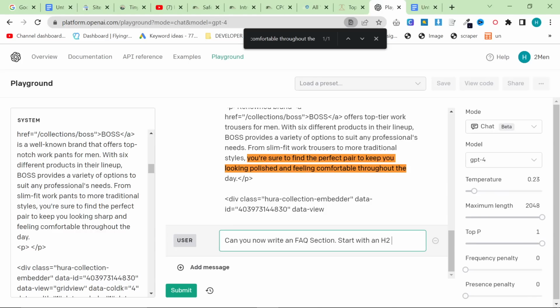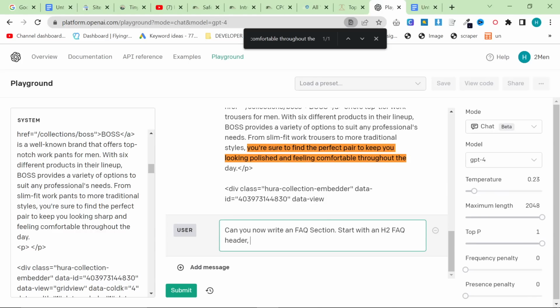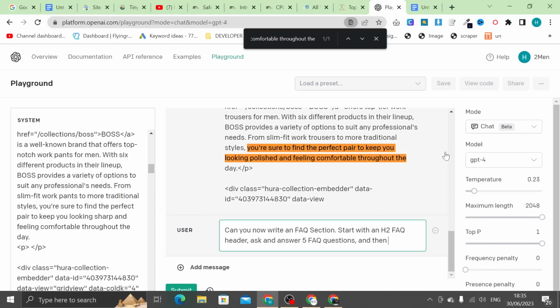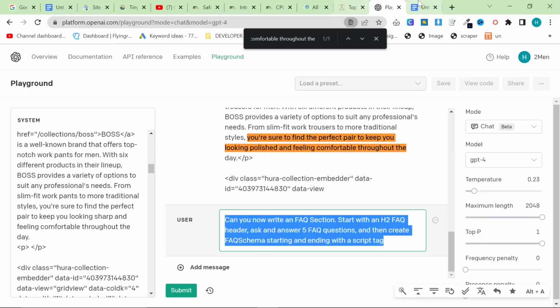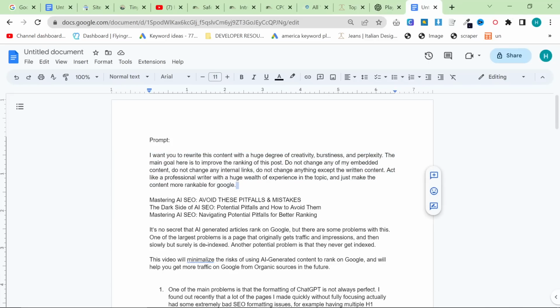Start with an H2 FAQ header, ask and answer 5 FAQ questions, and then create FAQ schema starting and ending with a script tag. Okay, I'm going to add this to the prompt for everyone so that we all have it.